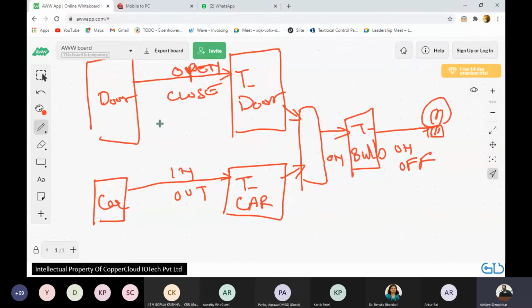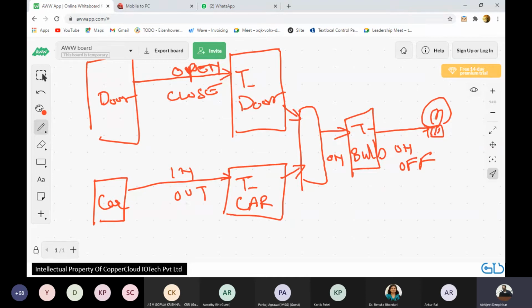The door doesn't have to share the topic with a car. So it will always send open and close. The car will always send in and out. So essentially what we have done is we have paired up devices with topics. Remember, topics are free. They are just consuming some RAM on a server. So every device has its own topic, every actuator, every microcontroller, etc. And it's the job of your orchestrator to figure out that if the door is open, then I should convert that open message into an on message and send it to the topic that the bulb listens to.